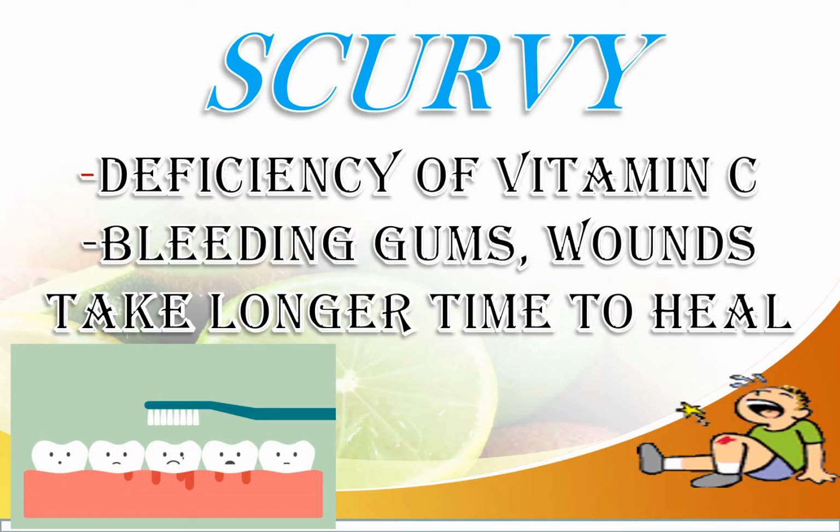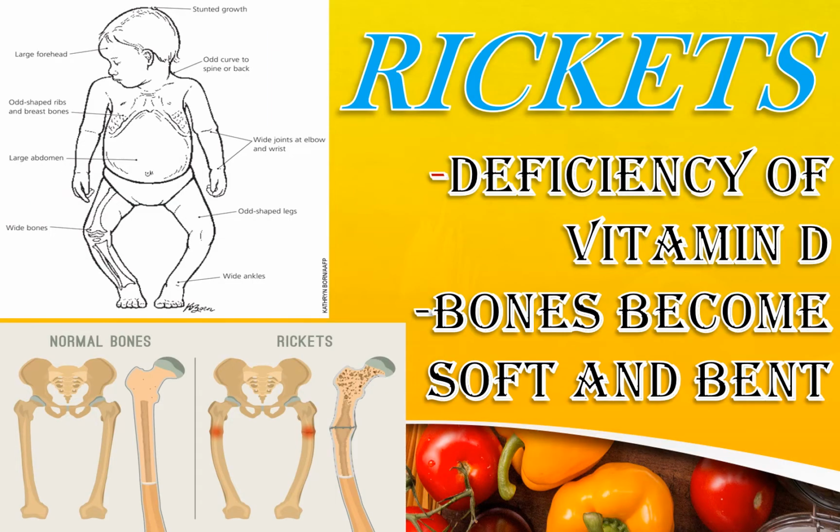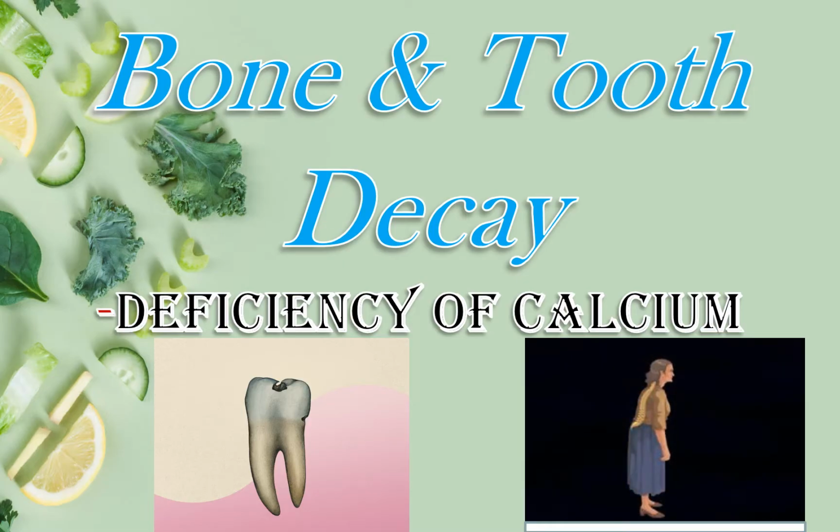Scurvy. This disease is caused due to the deficiency of vitamin C. The various symptoms are bleeding gums and wounds take longer time to heal. Rickets. Deficiency of vitamin D is responsible for this disease. In this, bones become soft and bent. Bone and tooth decay is caused due to the deficiency of calcium.